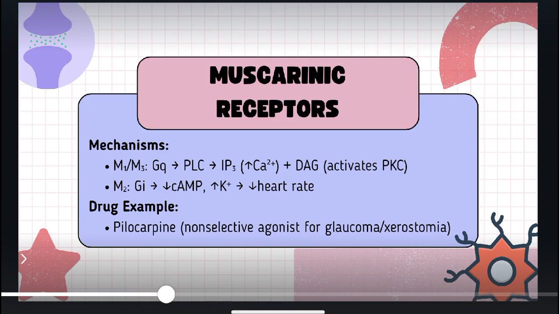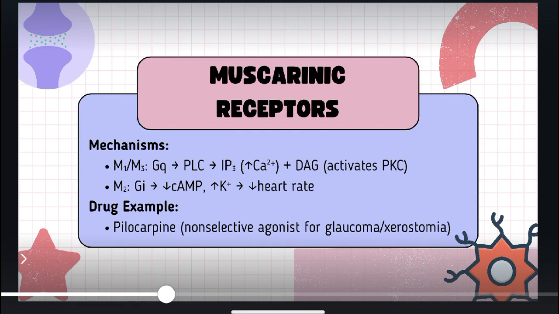The muscarinic receptor mechanism is really simple. M1 and M3 receptors are responsible for the activation of the Gq subunit, which in response causes stimulation of phospholipase C. Phospholipase C increases IP3 and DAG, where IP3 increases calcium release and DAG further causes the activation of the protein kinase C enzyme for further intracellular actions.